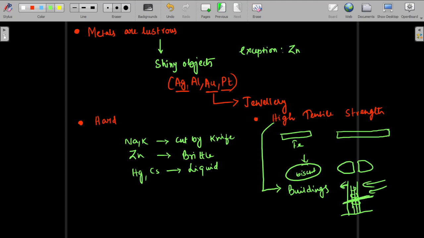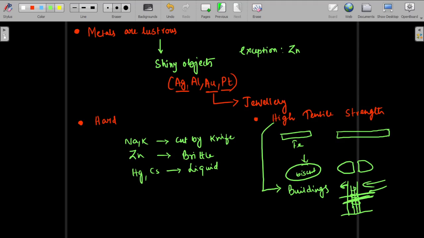Like in the days of too much wind that comes from the Bay of Bengal to our places, we see a lot of coconut trees move like a pendulum. Everybody has seen that. Yes, sir. But the very fact that they move makes them live. If they could not have moved, they would have broken from the middle. So this is the tensile strength that they are using. They are moving. Here also the same thing happens.